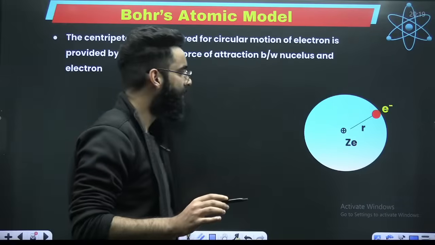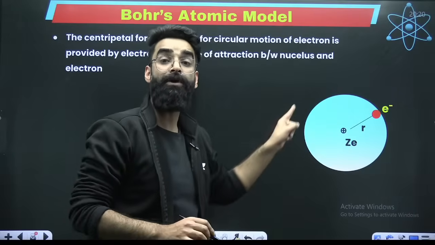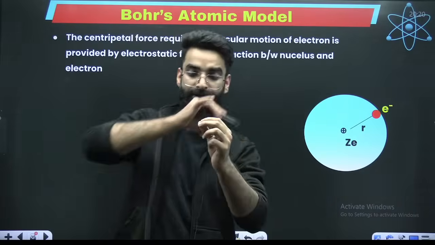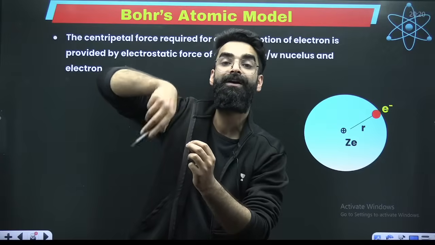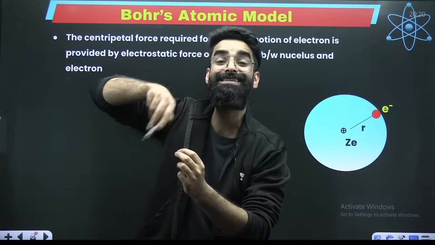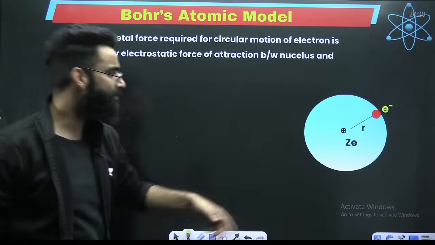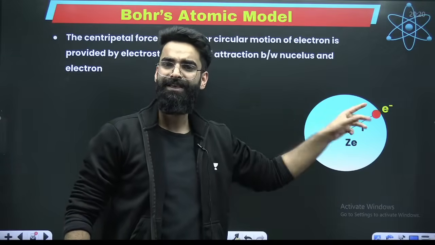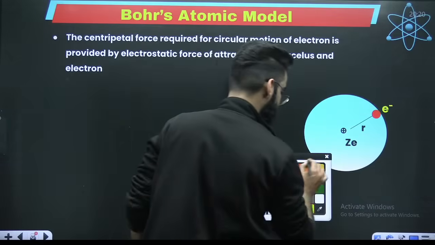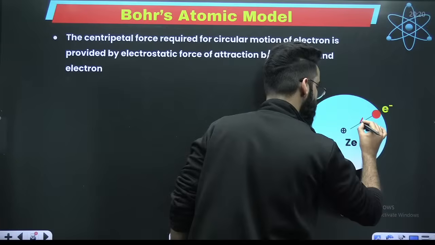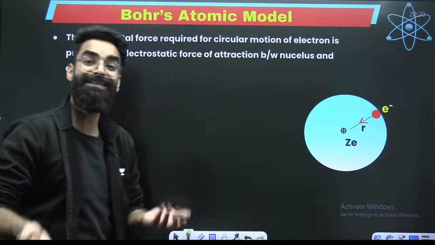Now, for the electron to revolve, to move in a circular path, any object can only move in a circular path if it experiences centripetal force. Since the electron is revolving around the nucleus, definitely there should be some centripetal force whose direction is towards the center. Now, what is that centripetal force? Who is providing that centripetal force?